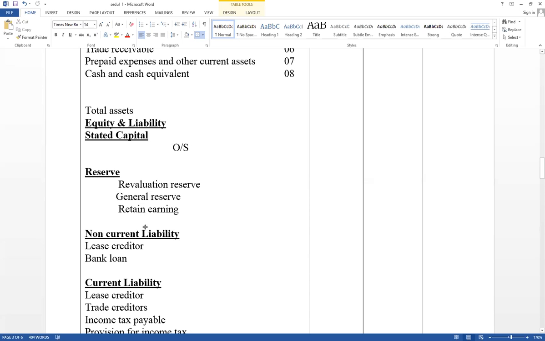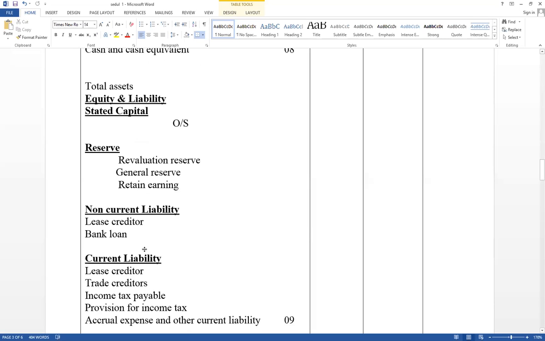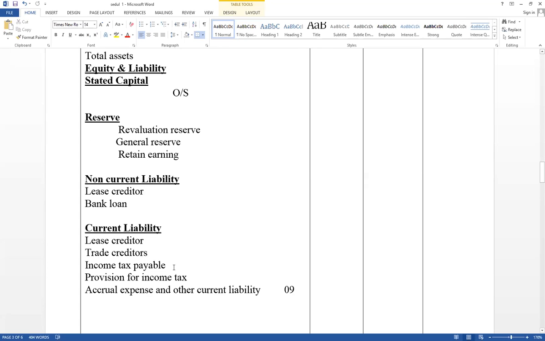The liability can be divided into two parts: non-current liability and current liability. Under current liability, think about lease creditor, trade creditors, which is equal to trade payable, income tax payable, and provision for warranty. If a provision for warranty has been given, it should be disclosed separately. And accrual expense and other current liability.